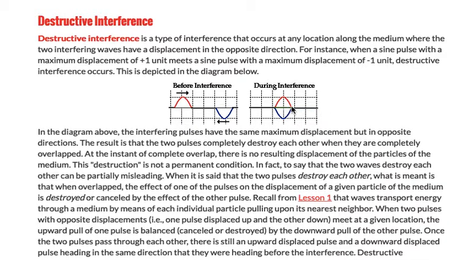So here's what happens. You have a wave up top and a wave below, and they kind of displace each other. It says in the diagram above, the interfering pulses have the same maximum displacement, but in opposite directions. The result is that the two pulses completely destroy each other when they are completely overlapped.